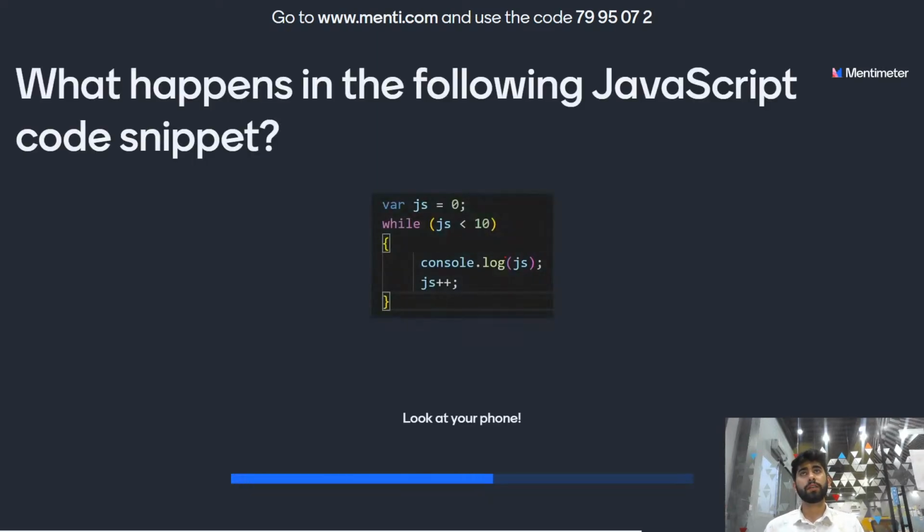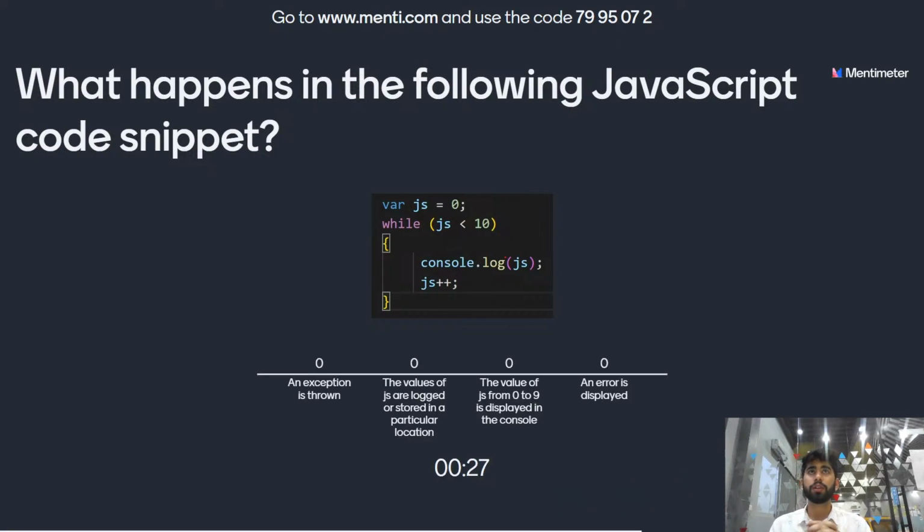What happens in the following JavaScript code snippet? The options are: an error occurs in execution; the value of JS is logged or stored in a particular location or storage; the value of JS from 0 to 9 is displayed in the console; or an error occurs in the display. You have 5 more seconds to answer. Read the code correctly, and the time is up.